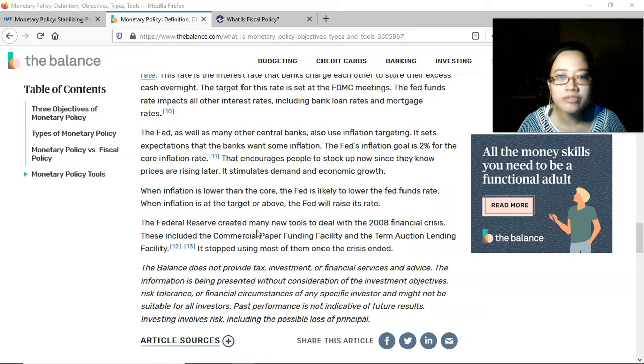The Federal Reserve created many new tools to deal with the 2008 financial crisis. Normally when a crisis happens, or recession or depression, the monetary boards or central banks really come up with different tools or different things that they can implement to control inflation. Okay. These included the commercial paper funding facility and the term auction lending facility. It stopped using most of them once the crisis ended. Okay.